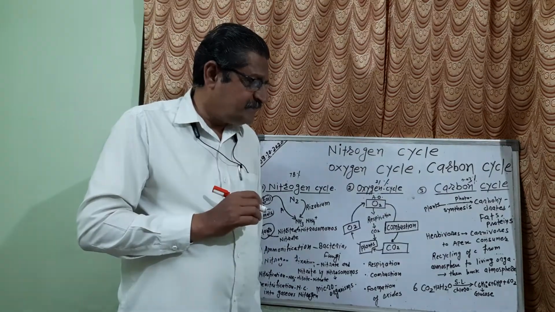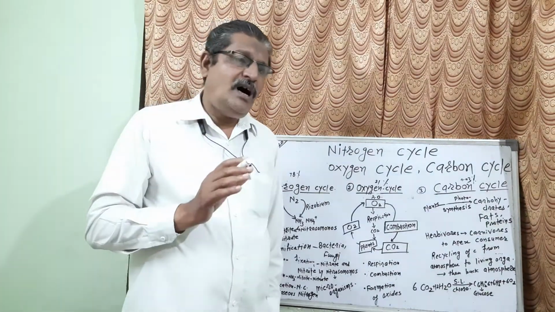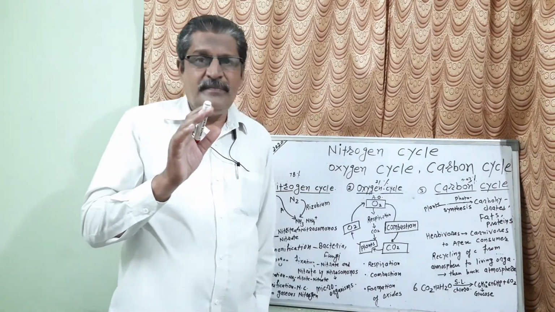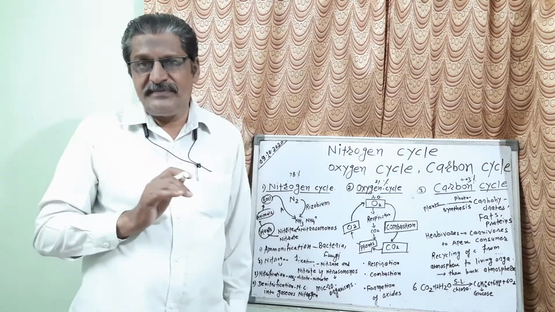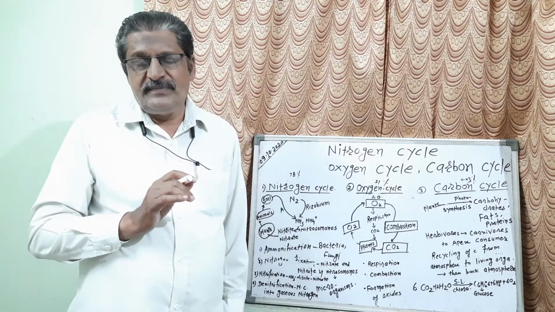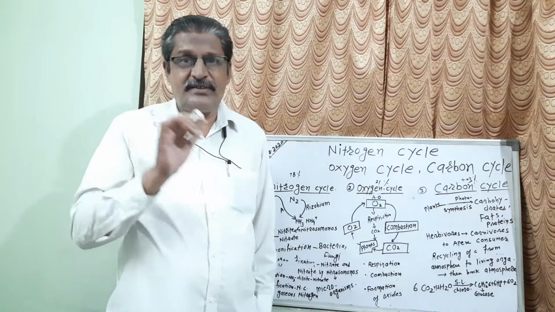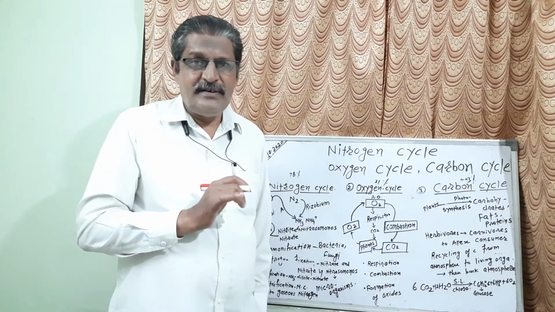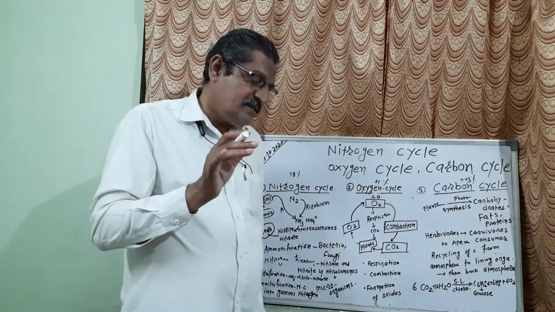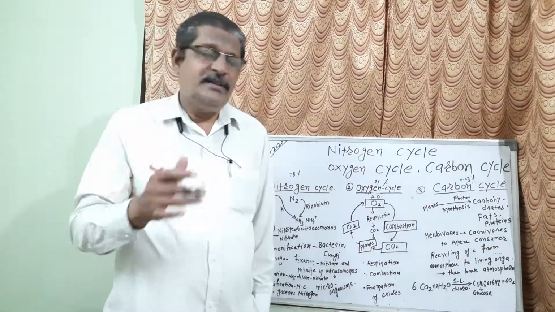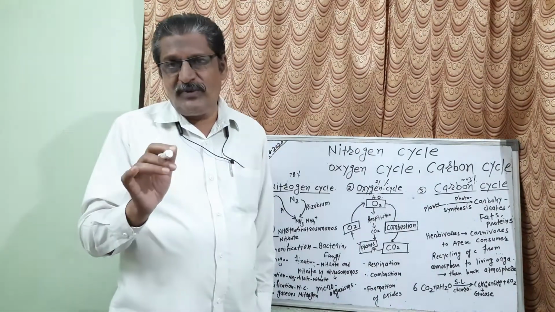Listen carefully, students. There are many chemical factories on the earth. There are many vehicles on the earth. You know it very well. In the vehicles there is combustion of fuel. In the factories there is combustion of fuel.